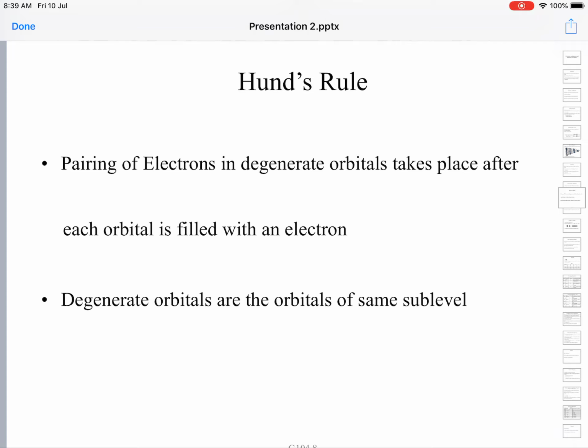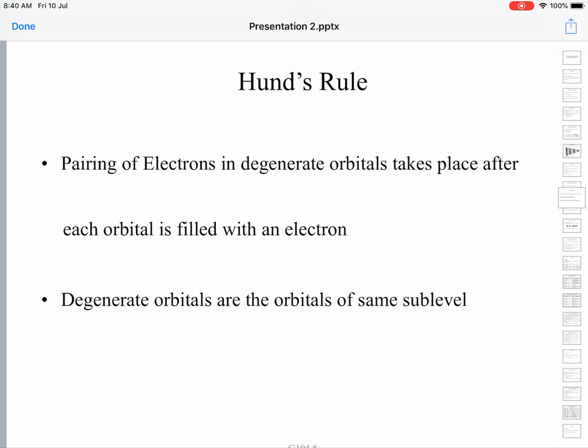Hund's rule pertains to the filling of electrons into these degenerate orbitals. All three p orbitals have the same n plus l values, so the same energy. So that's not an issue. Hund's rule will not come into picture here.